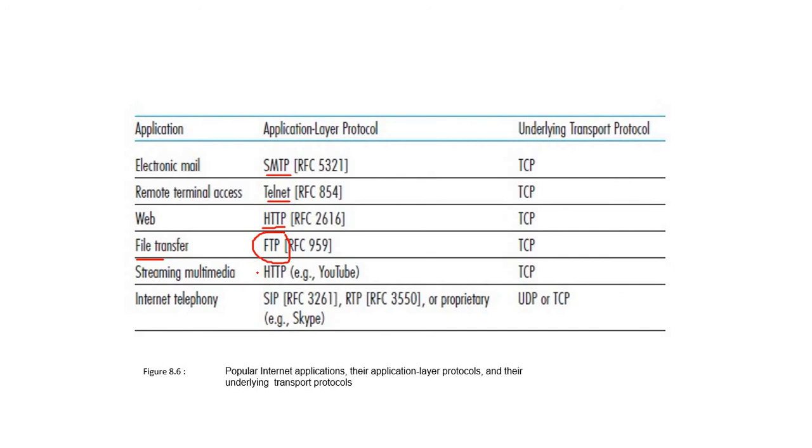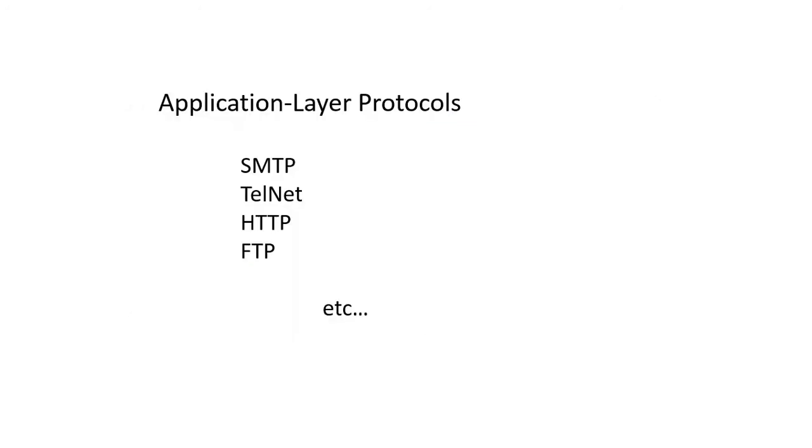For streaming multimedia, again HTTP. For example, currently you are watching a video on YouTube, so you are using the HTTP protocol. Internet telephony uses the SIP protocol under UDP or TCP. Get it? So these are the various protocols used for various types of applications.